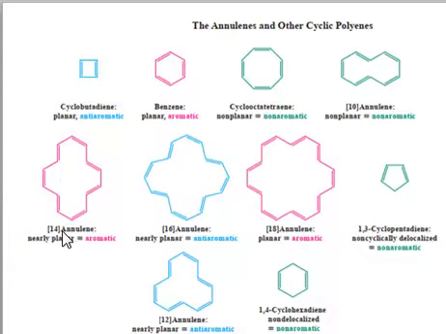Now we have 14 annulene, because it has 14 carbons in the system. It is a planar system, it is conjugated, it is cyclic, and 14 is a 4n plus 2 number. If you put n equal to 3 in 4n plus 2, you get 14. So 14 is an aromatic number, and it's also planar, cyclic, and conjugated, so this 14 annulene will be aromatic.